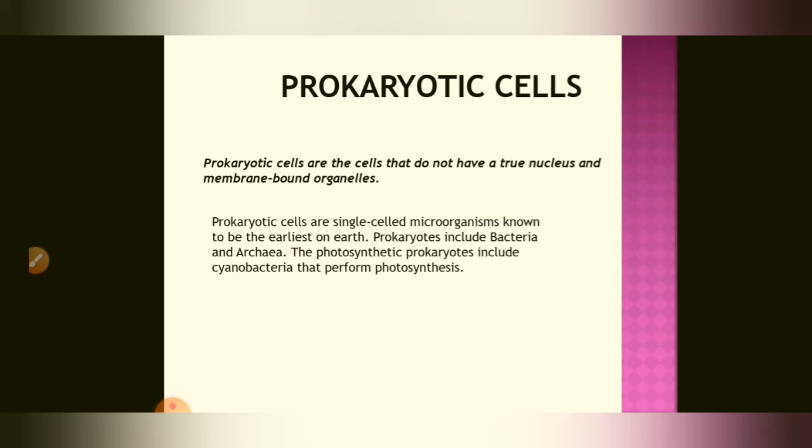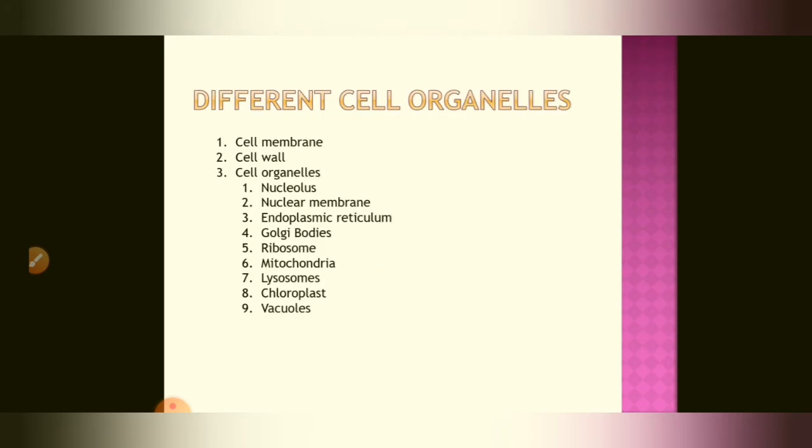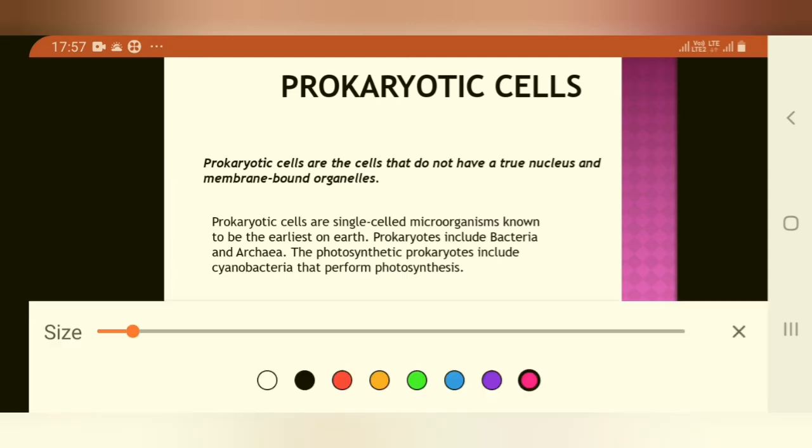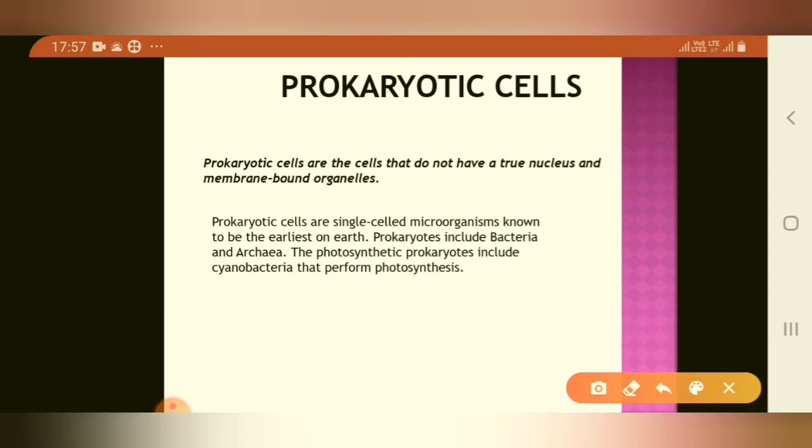Prokaryotes include the bacteria and archaea. The photosynthetic prokaryotes include the cyanobacteria, which perform photosynthesis. There are several features of the prokaryotic cell. Number 1, the lack of a nuclear membrane; the nucleus is almost naked.